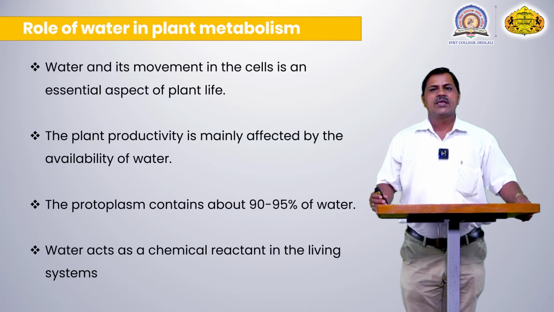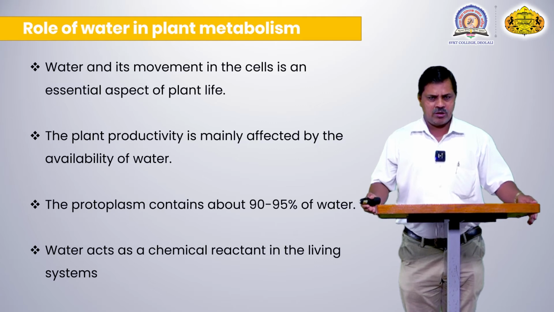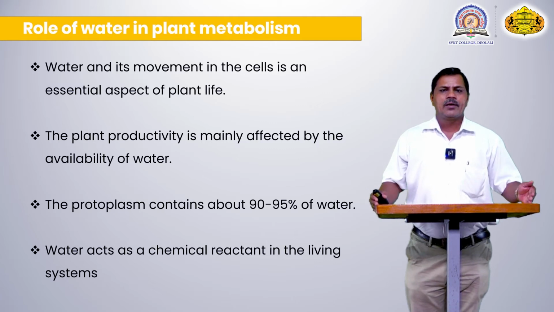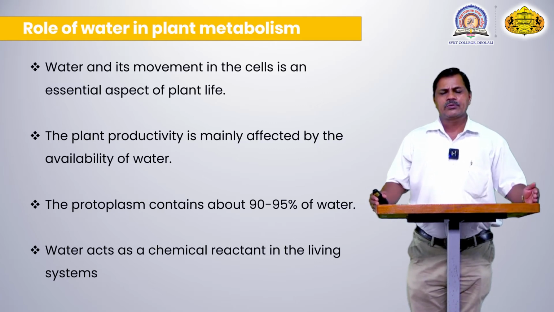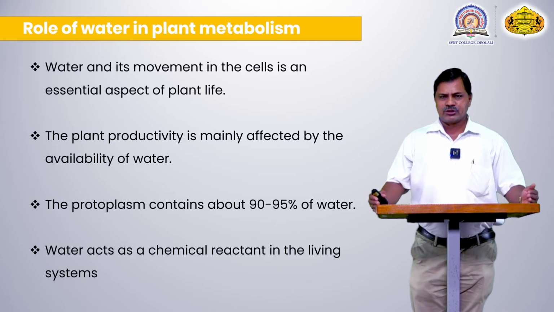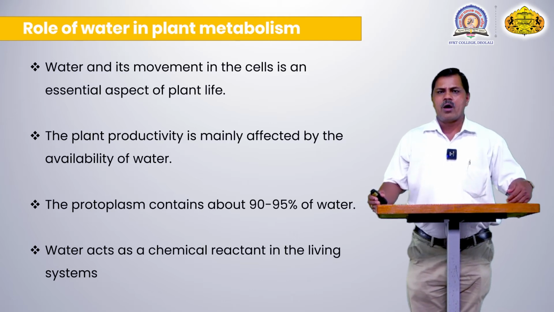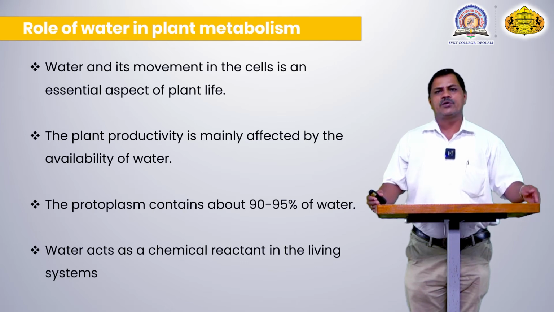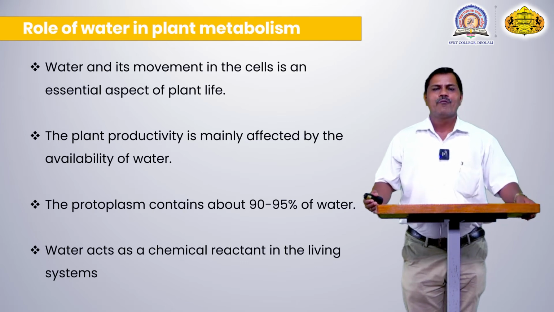Water acts as a chemical reactant in the living system. Means in different types of reactions, like the photosynthesis reaction, like the dark reaction, so many different types of reactions take place inside the plants. Like at the pre-stage of the appearing of the bud, the modification of the flower, and after the flower, the conversion of the flower into its reproductive stage, after fertilization, after the formation of the fruit.